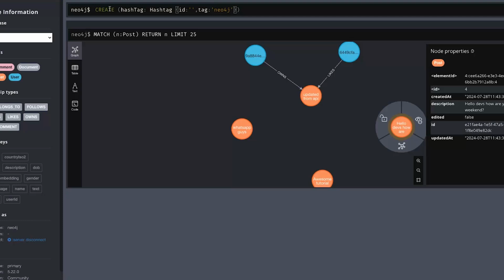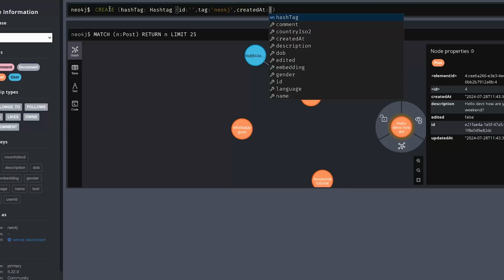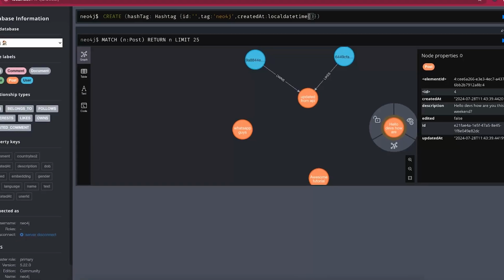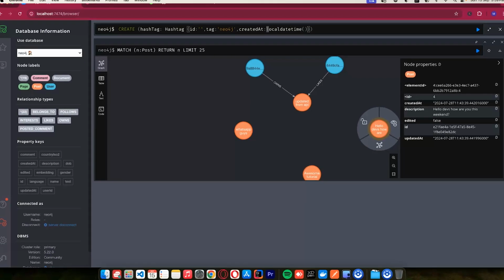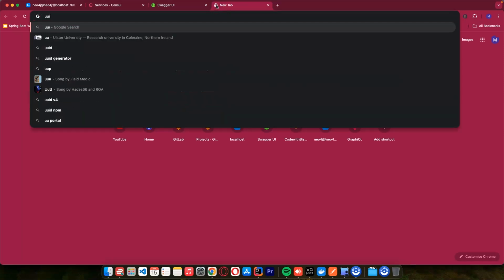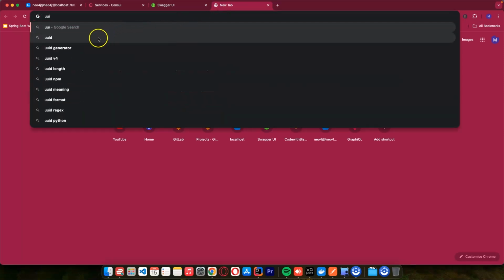And we also add the date this was created: createdAt, with a local date time. Let me open a UUID generator.